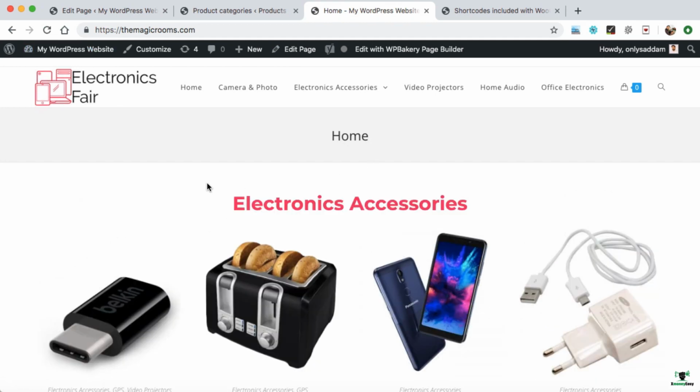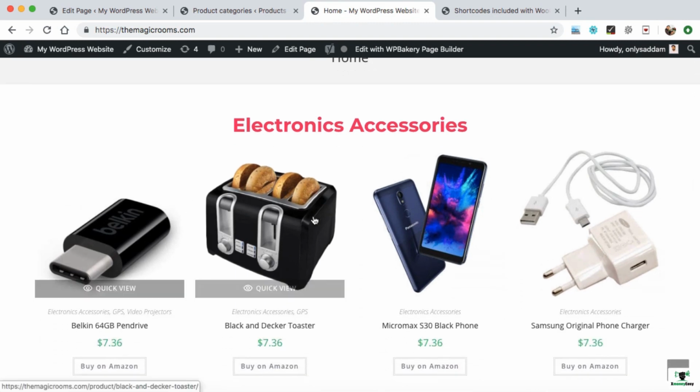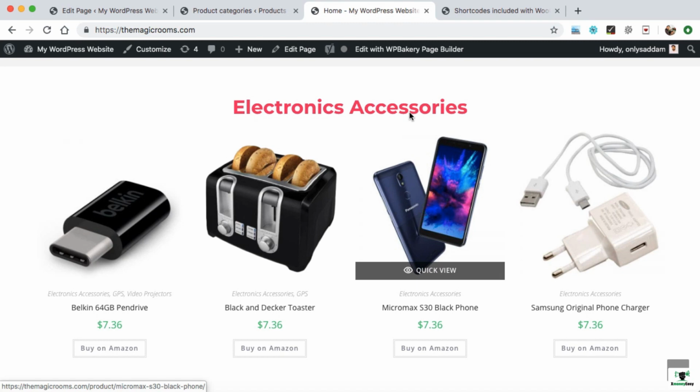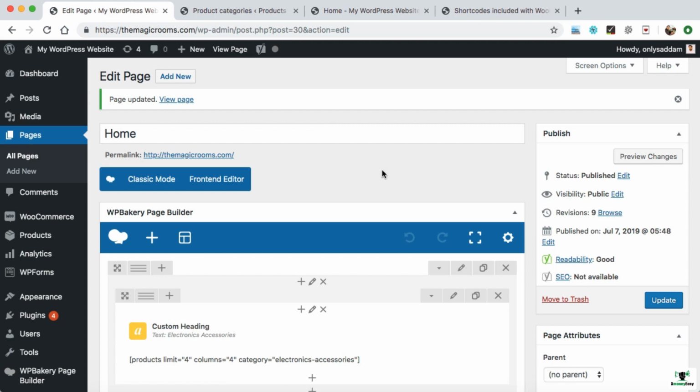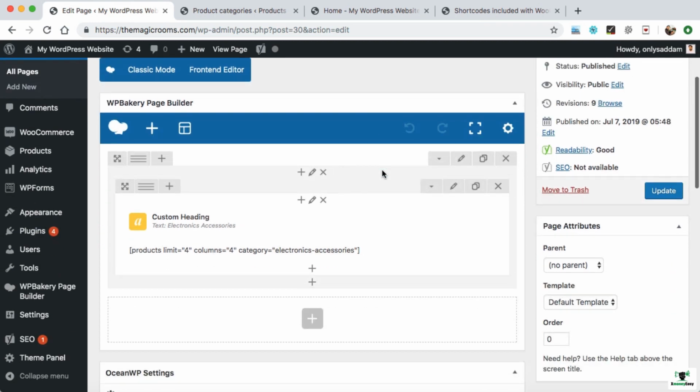Here we go. So we can see the product category title is displaying over here with all the 4 products under it. In the same way, we can add a few more categories over here. So let's go back to the home page backend once again. Now I'll be adding the office electronics just below this electronics accessories category.